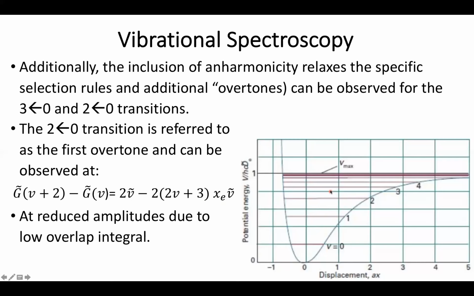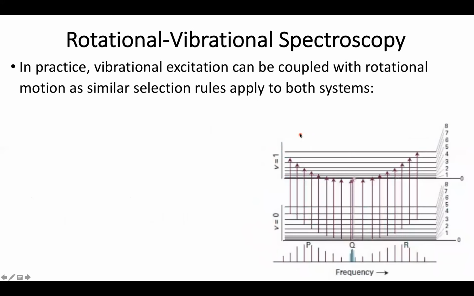However, as we've seen before, one of the other tricks that we can do with vibrational spectra is make use of the fact that any type of spectra is going to couple with every other type of spectra that has a lower energy. So in practice, our vibrational excitations do couple with our rotational motion. And one of the other things we can make use of is we see a similar set of selection rules apply for both systems. So one of the first things to make note of is our system will still mostly be located in the vibrational ground state.